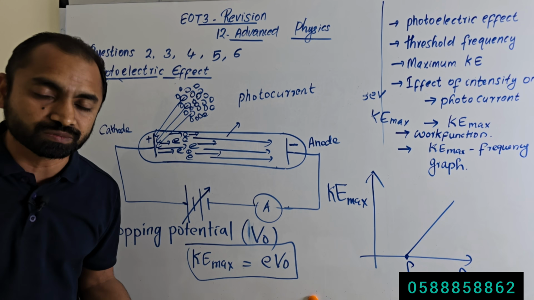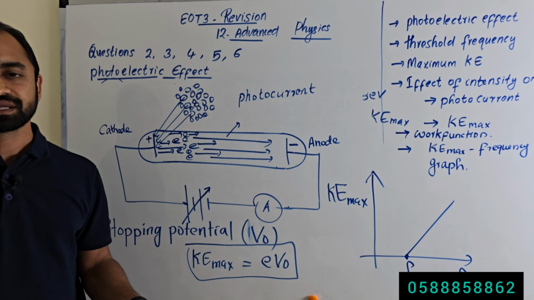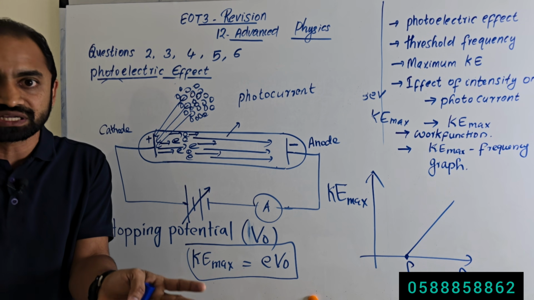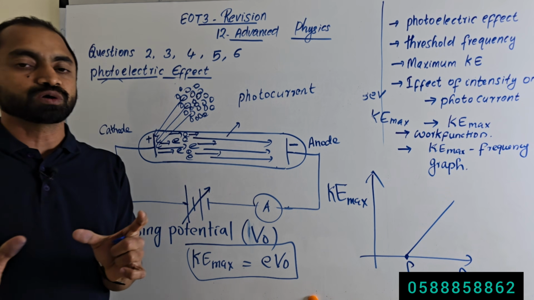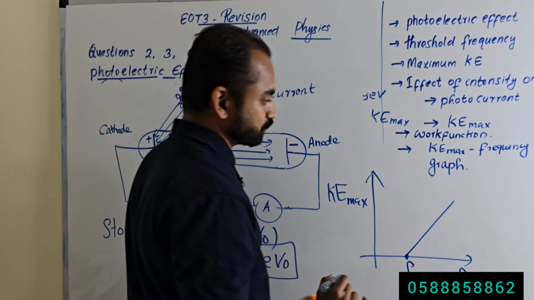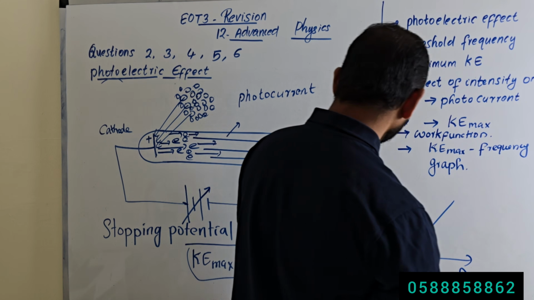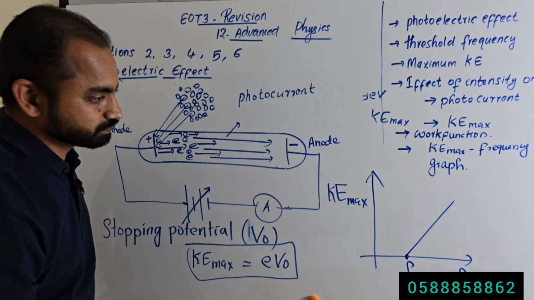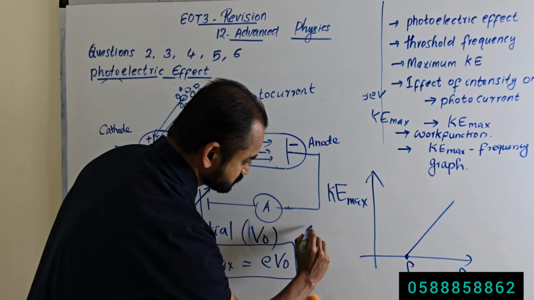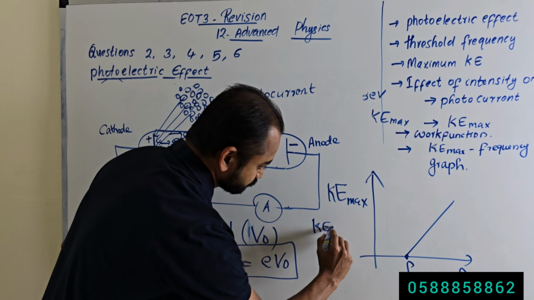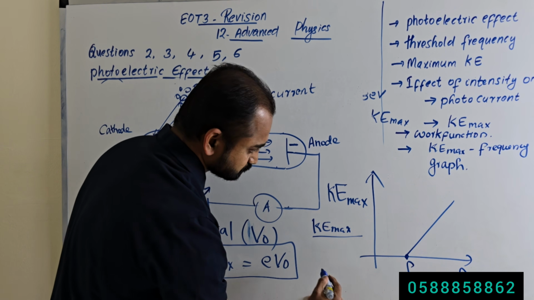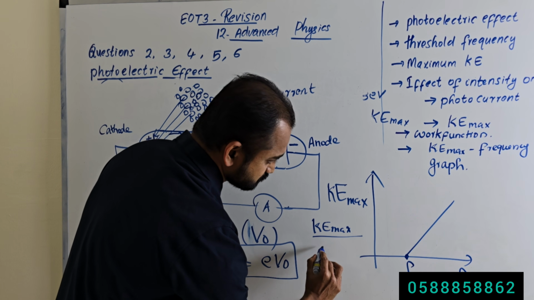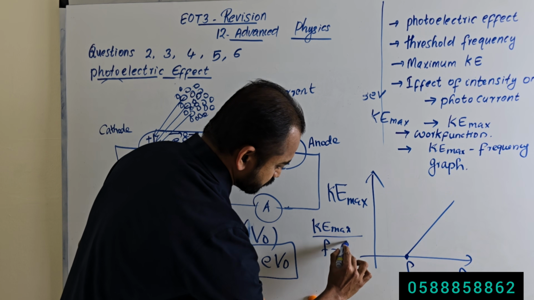What is the maximum kinetic energy of the emitted electron? That is the kinetic energy of the electron emitted from the surface of the metal. So if we calculate the slope of this graph, slope is rise over run. Rise is the maximum kinetic energy, and run is frequency f minus f0.